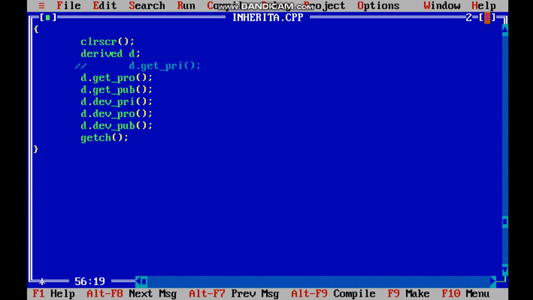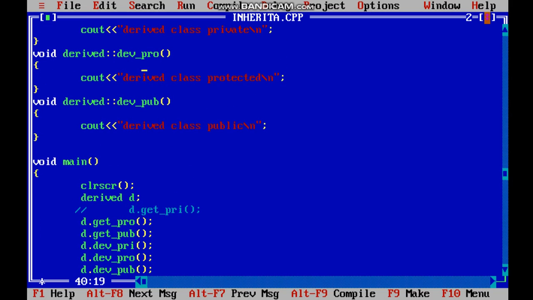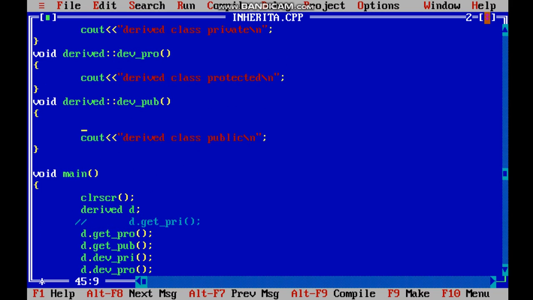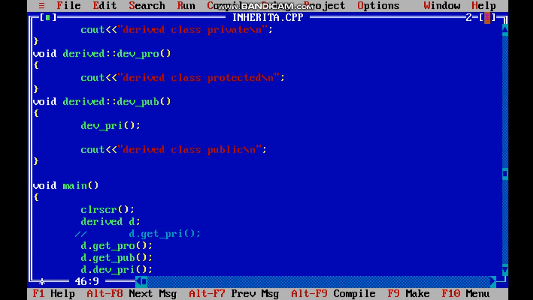Okay. Now the error came for this private and protected. To declare it, let me write it in the function as dev pri and dev protected.